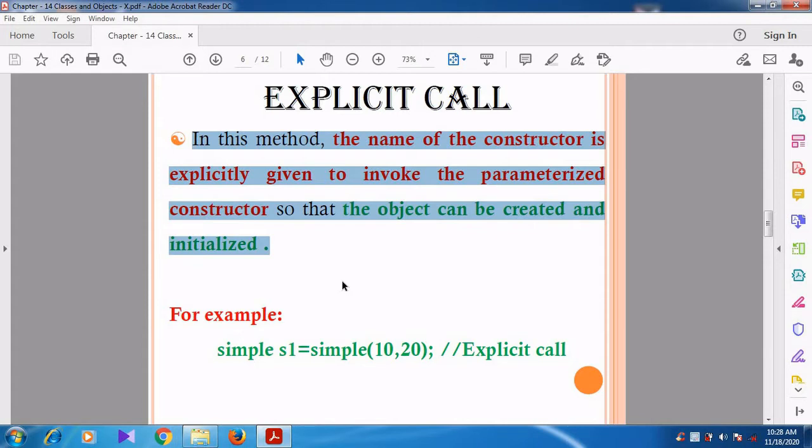See, in the first method, Simple S1(10, 20), we are creating the object and then passing the parameters. But here, in explicit call, we are creating the object and then initializing the values for the object. See here in this example.